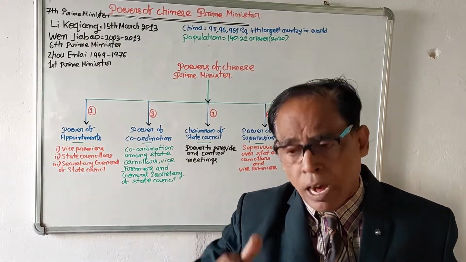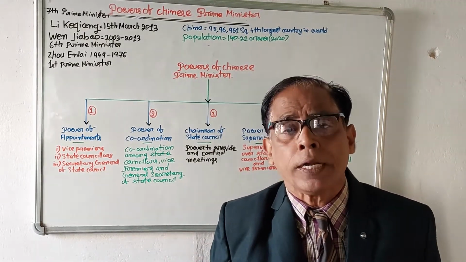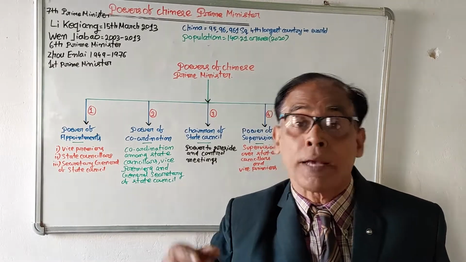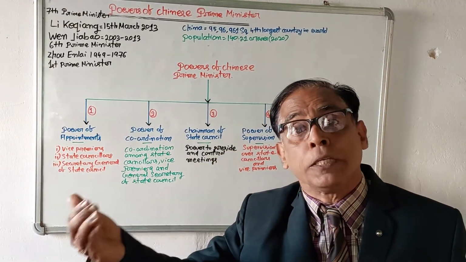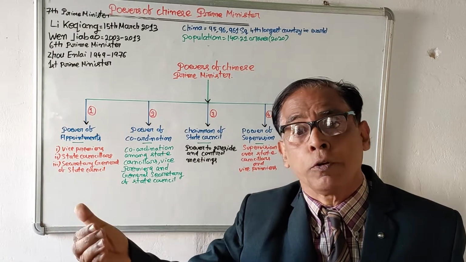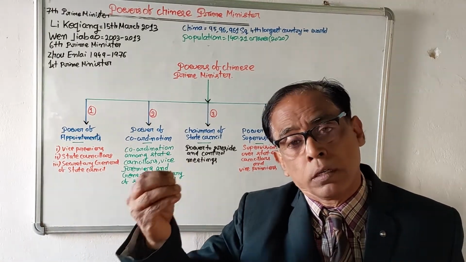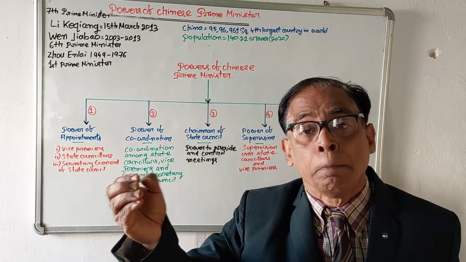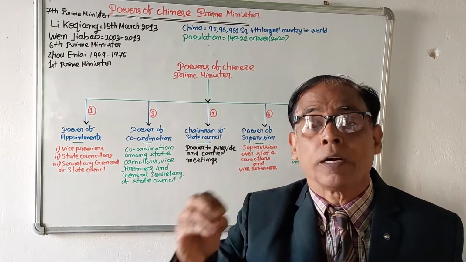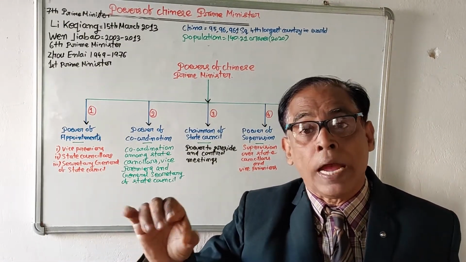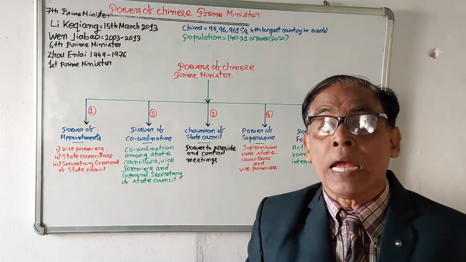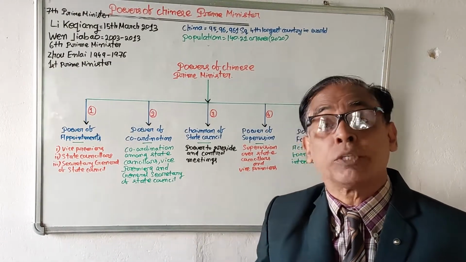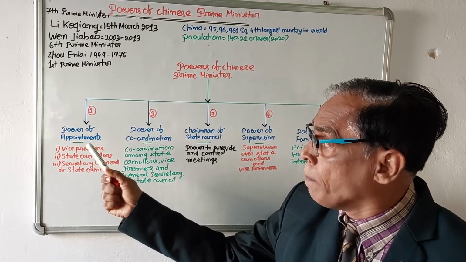And we have discussed how the Chinese Prime Minister is appointed. His name is suggested by the President of China to the NPC, the National People's Congress, and the National People's Congress will elect him, and after that the President of China will give him appointment formally. And we have discussed the crucial functions of the Chinese Prime Minister, like the power of appointment.